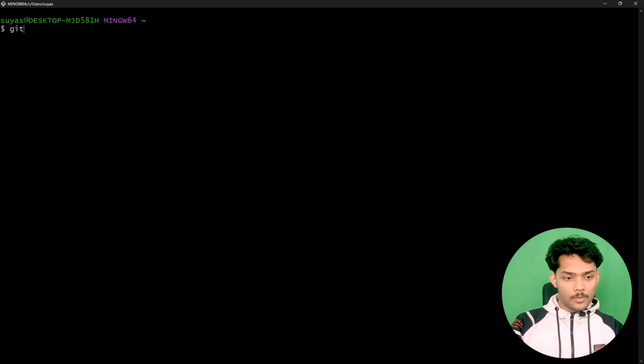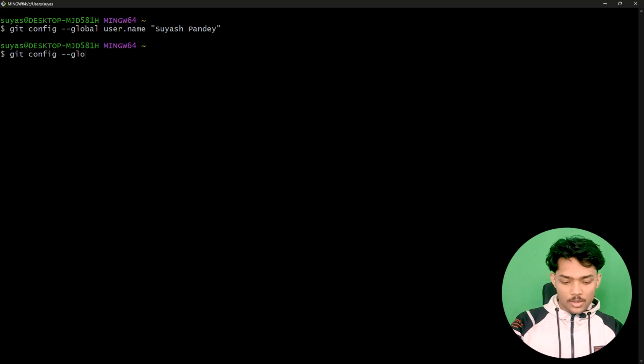So for that, just type git config --global user.name, and my name is Suresh Pandey, so I'm writing this. You can write any name you want. Now we have to set up our email. So for that, just type global user.email, and in the email I'm typing this email that will be blurred on your screen for now because I have blurred that in video editing.